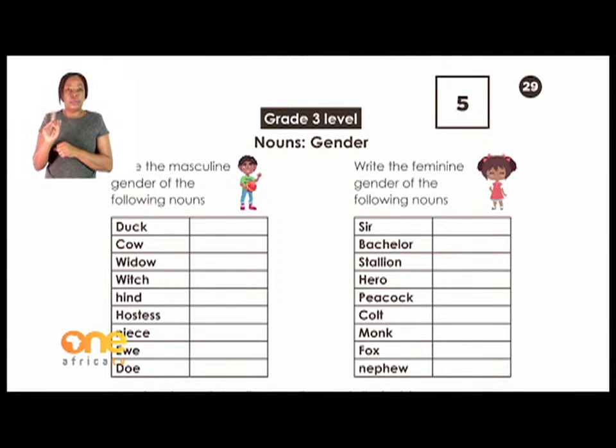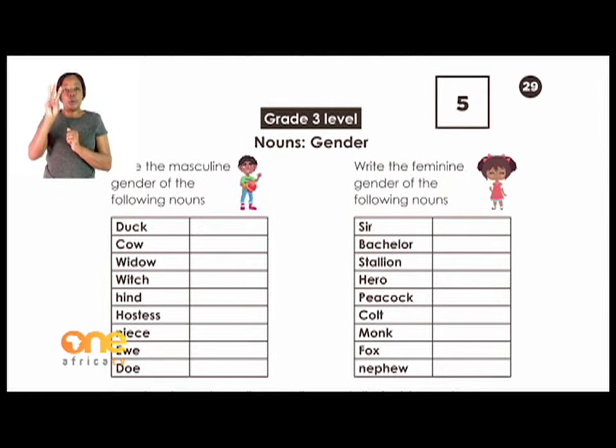Okay, now we are given the first word there, a duck. A duck, that is a female. It is a girl. If it's a boy, then we'll say it's a what? Then we say it's a drake. A drake. A cow is a female. If it is the boy side, we say it's a bull. A widow, someone who lost a husband, is a woman. We say she is a widow. And on the boy side, we say he's a widower.